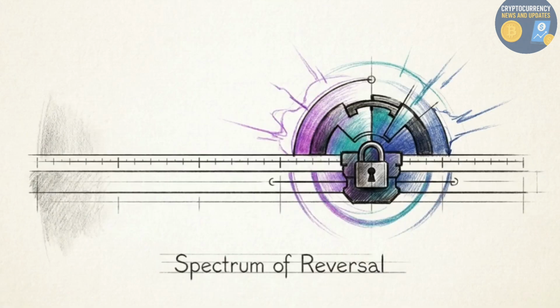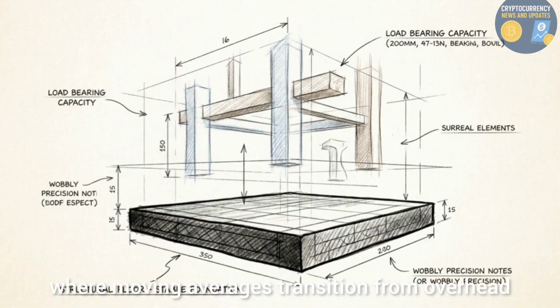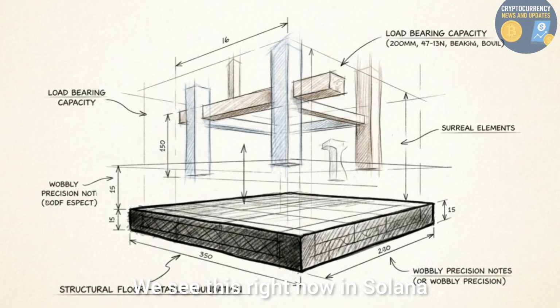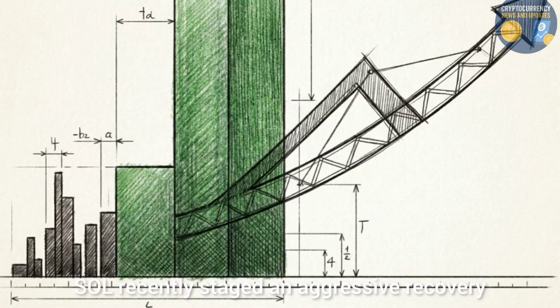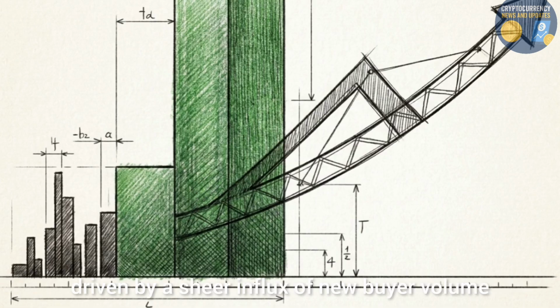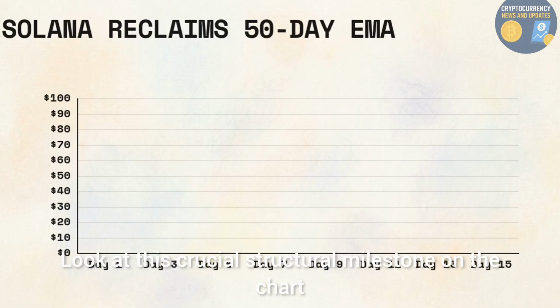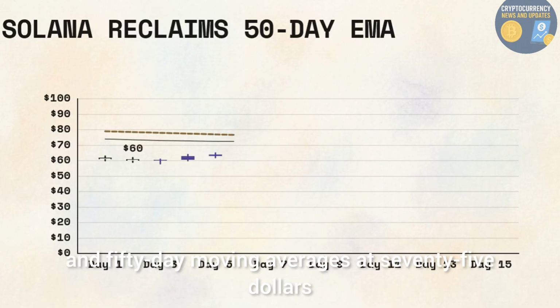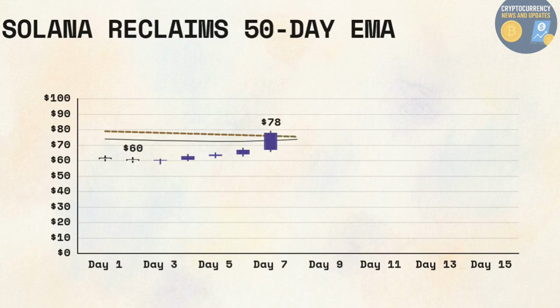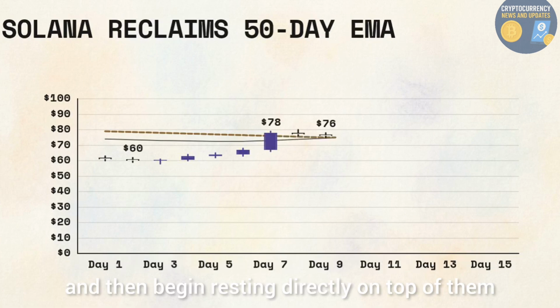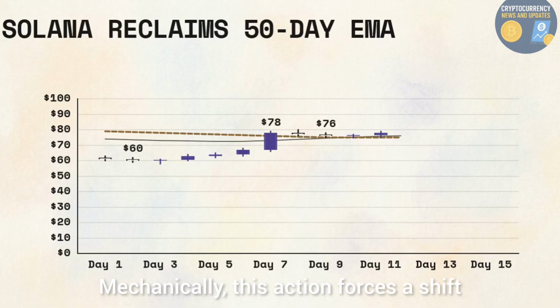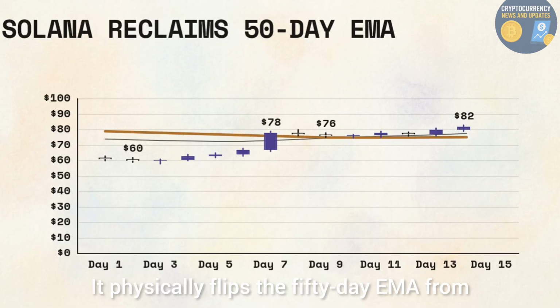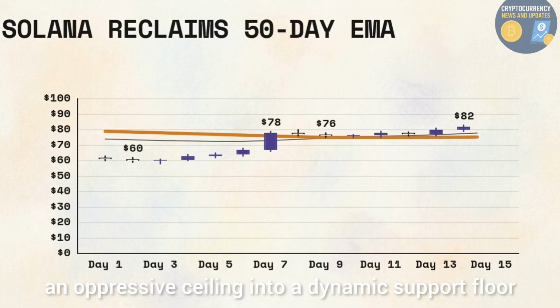Shifting further to the right, we hit the exact inflection point where moving averages transition from overhead ceilings to supportive floors. We see this right now in Solana. SOL recently staged an aggressive recovery out of the $60 region, driven by a sheer influx of new buyer volume. Look at this crucial structural milestone on the chart. The candlesticks violently push upward through both the 20-day and 50-day moving averages at $75, and then begin resting directly on top of them. Mechanically, this action forces a shift. It physically flips the 50-day EMA from an oppressive ceiling into a dynamic support floor.